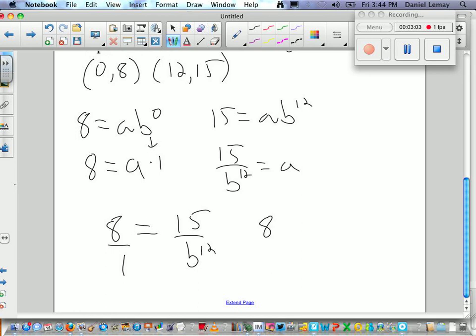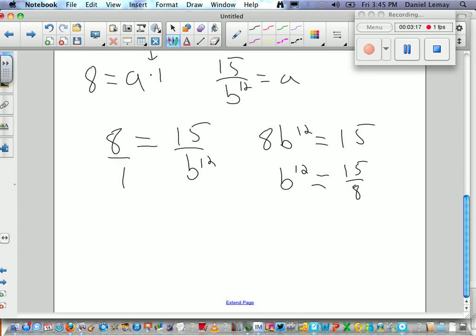We're going to find the cross products. We're going to divide by 8. Then I'm going to take the 12th root of each side.